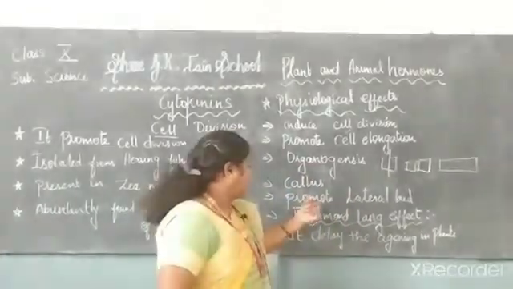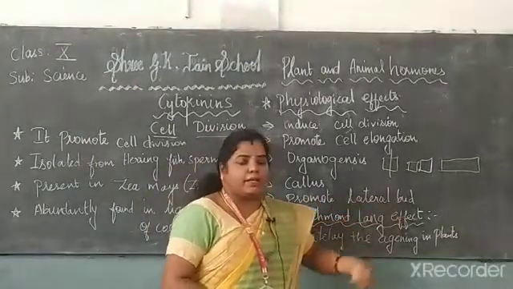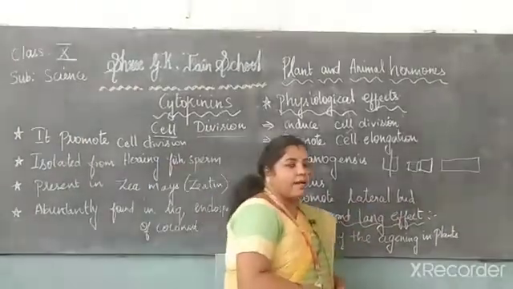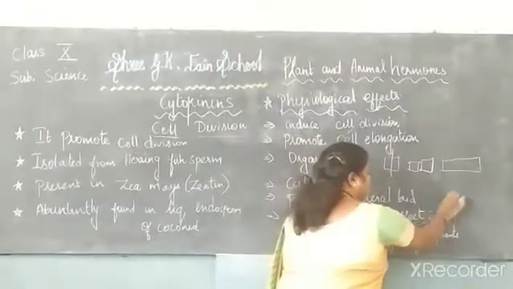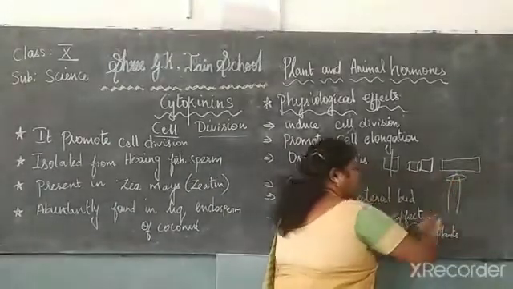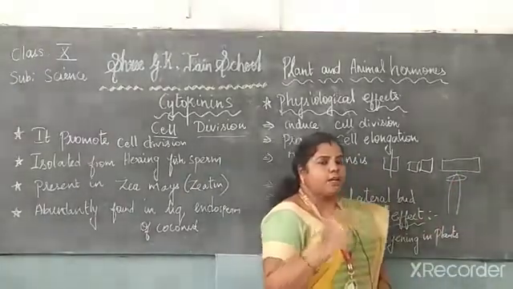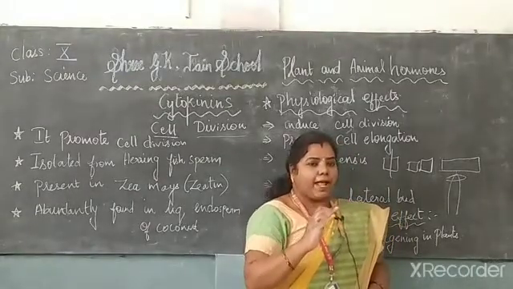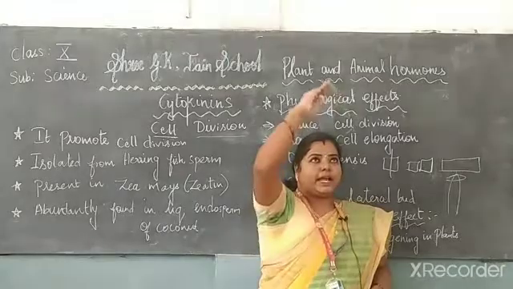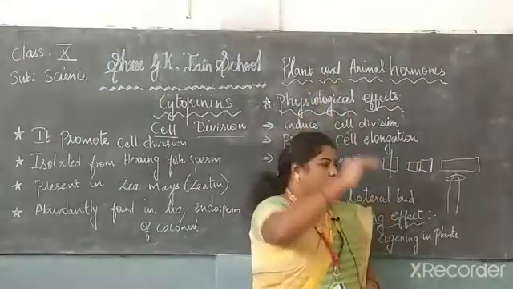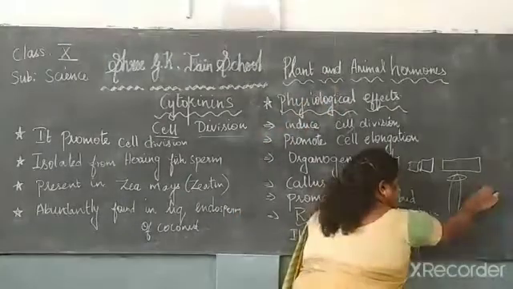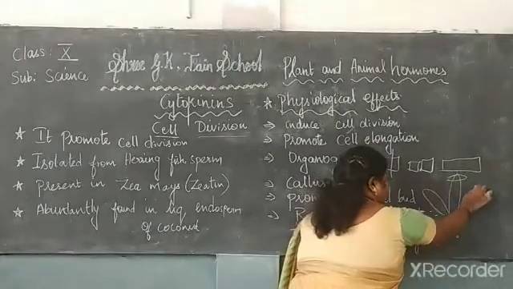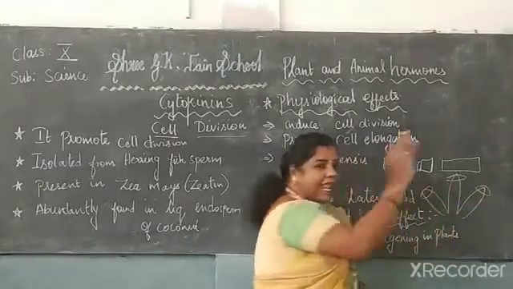And the next one is promoting the lateral bud. What is the meaning of lateral bud? If you consider the plant, auxin, which we already learned about, is present at the tip of the plant, so it promotes growth only in the elongated form. But the cytokinins are present laterally.